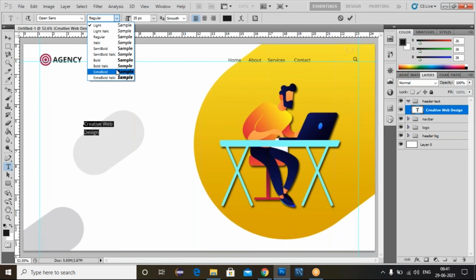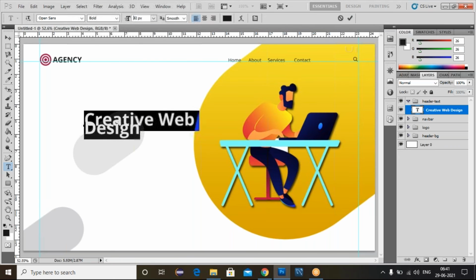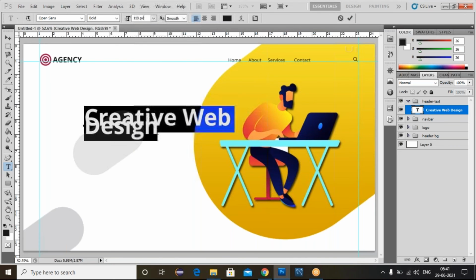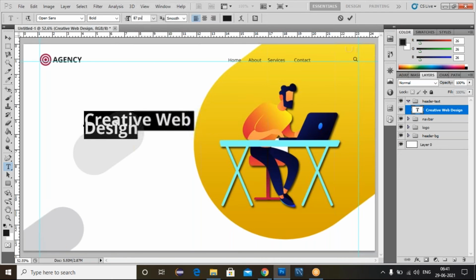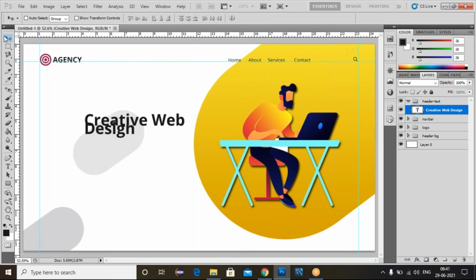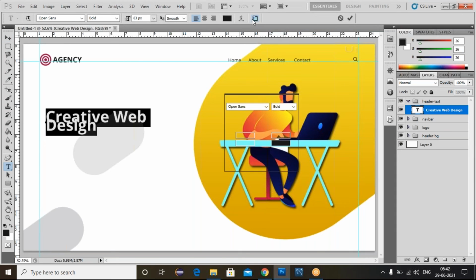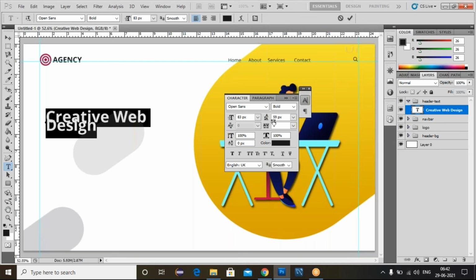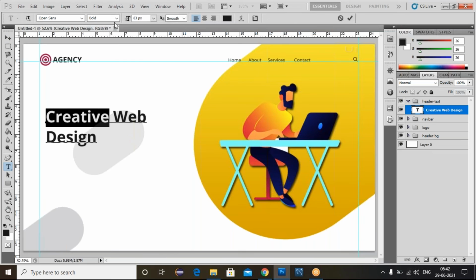So we can use this line alignment. We can use the alignment here. It makes the left alignment. So double click on this one, it will be selected. This time I'll make it bold and increase the size. And now you can double click on this one. Go to this toggle, increase the line height, and click on this OK.